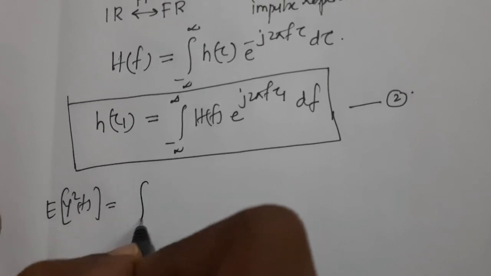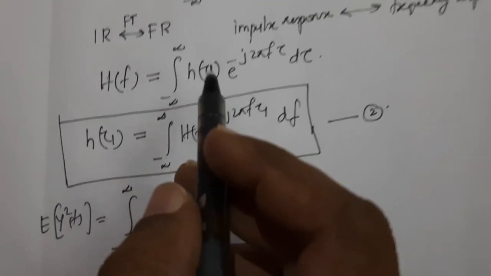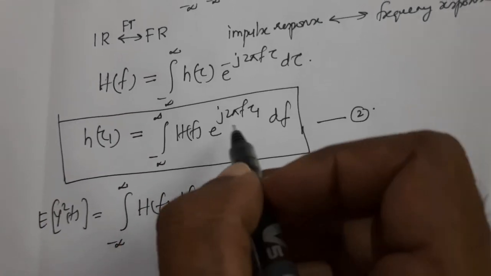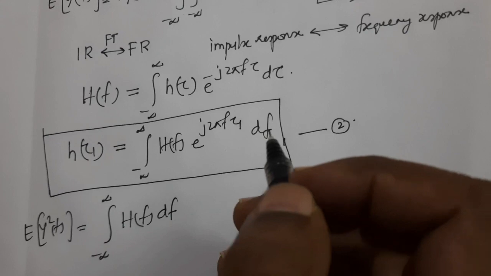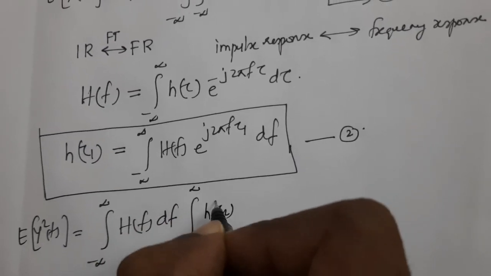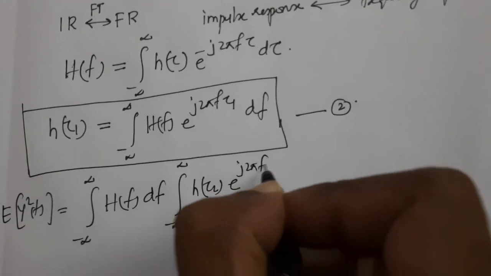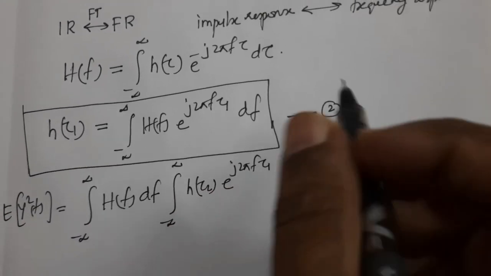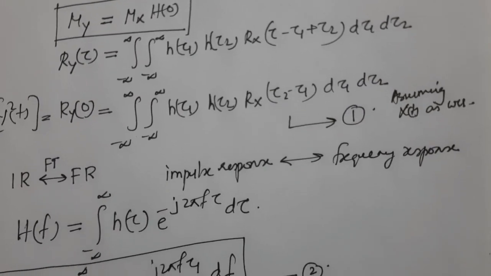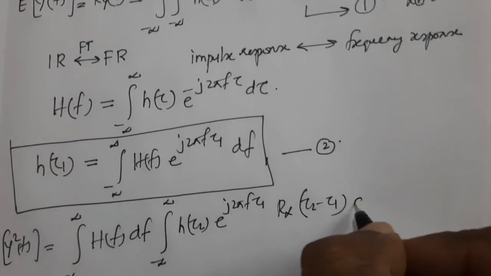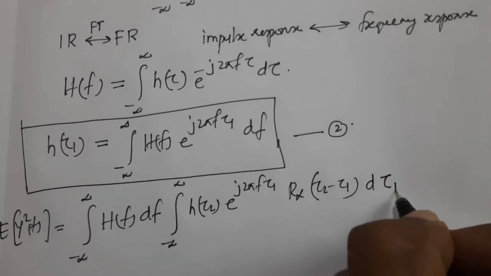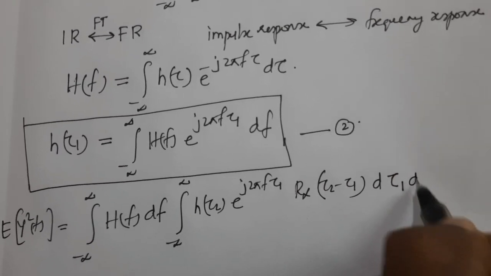So instead of h(tau 1), I will write H of f df, and the remaining e raised to j 2 pi f tau 1 is there, then the integral of h(tau 2) e raised to j 2 pi f tau 1 Rx(tau 2 minus tau 1) d tau 1 and d tau 2.